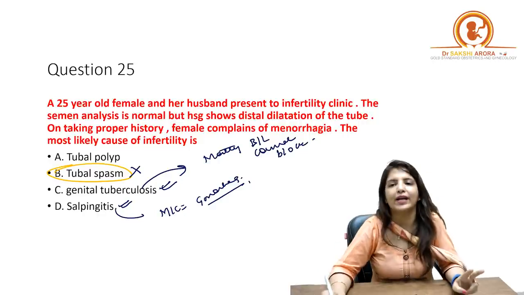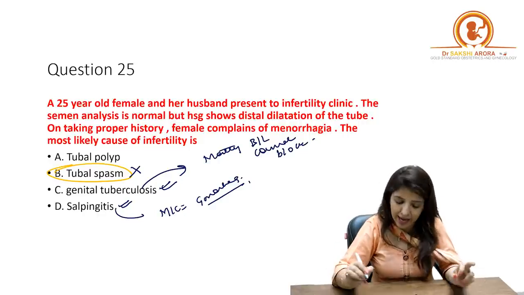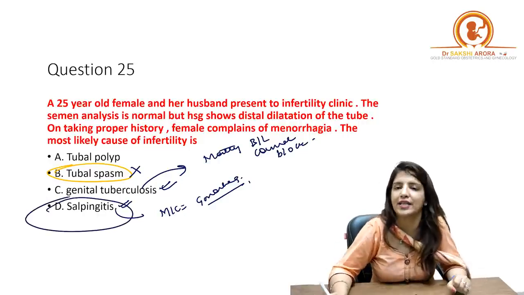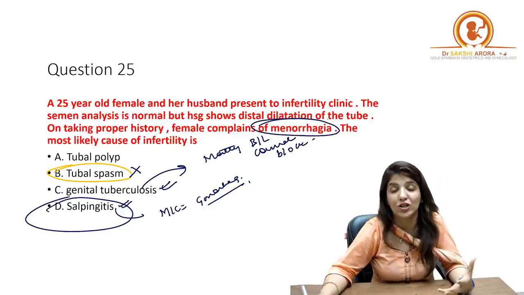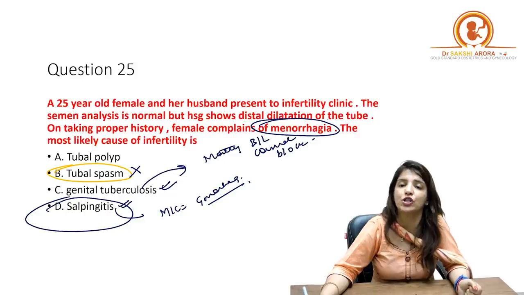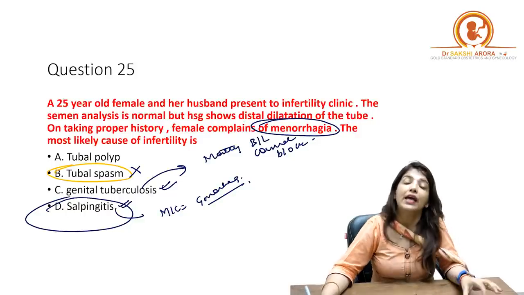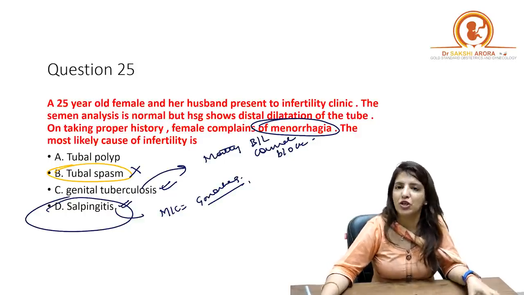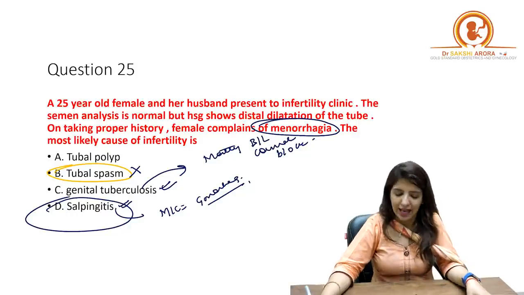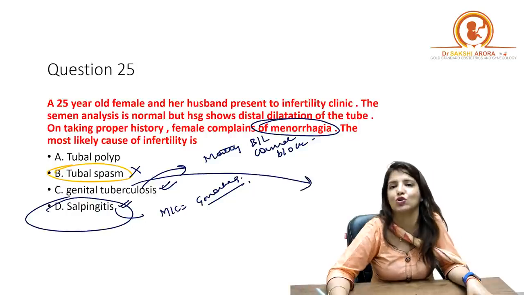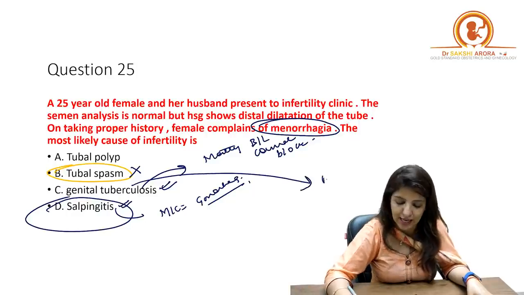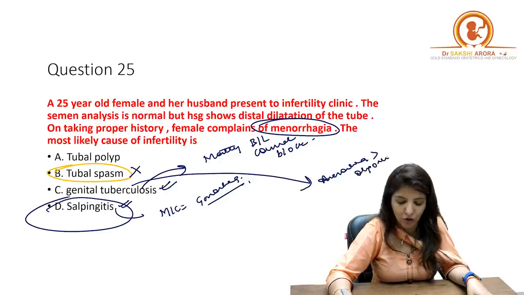Number two, still you can get a distal block in tuberculosis, but I am saying the answer is salpingitis and not tuberculosis, because in the question it was given that the patient is presenting to you with menorrhagia. In case of genital tuberculosis, patient presents to you with menstrual irregularity, but the most common menstrual irregularity seen in genital tuberculosis is amenorrhea followed by oligomenorrhea.